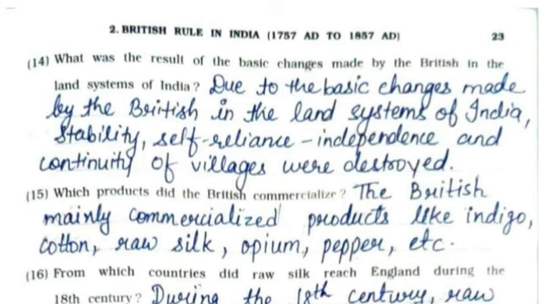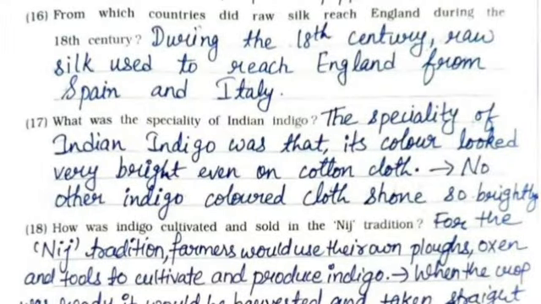The British mainly commercialized products like indigo, cotton, raw silk, opium, pepper, etc. 16th, from which countries did raw silk reach England during the 18th century? During the 18th century, raw silk used to reach England from Spain and Italy. 17th, what was the speciality of Indian indigo? The speciality of Indian indigo was that its color looked very bright even on cotton cloth. No other indigo colored cloth was so bright.